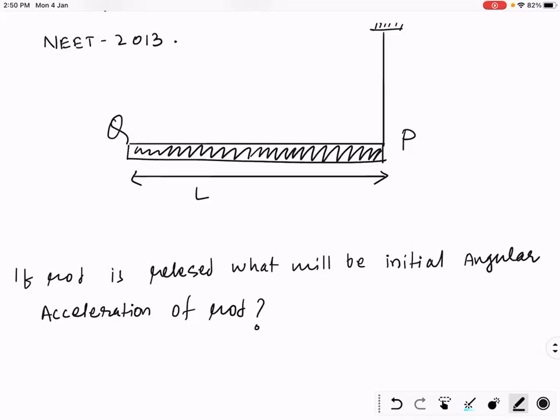Now try to calculate torque because of mg about point P. Assume entire mass of the rod at its center, represent mg. Now calculate torque due to mg about point P. Now what is torque? Say force into perpendicular distance between axis of rotation and force.